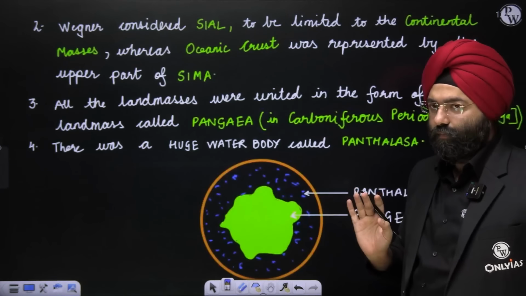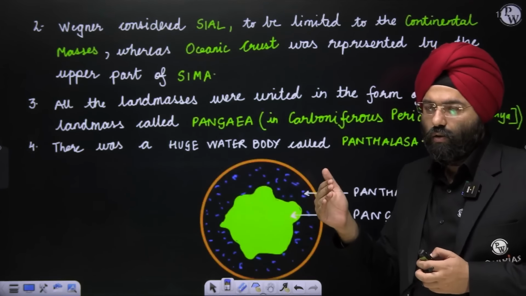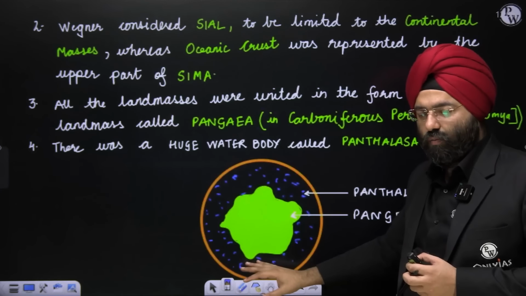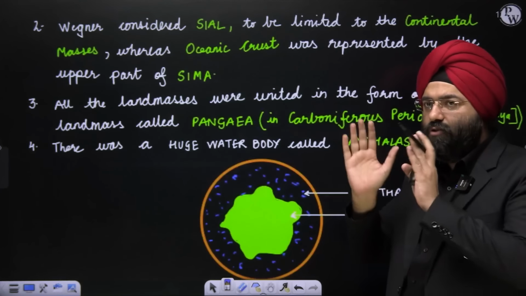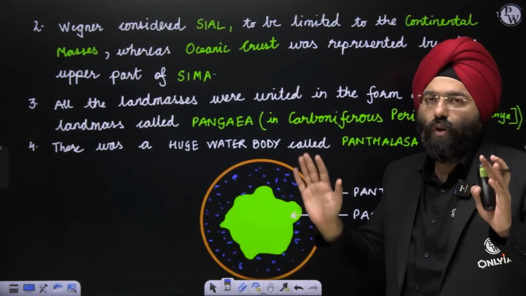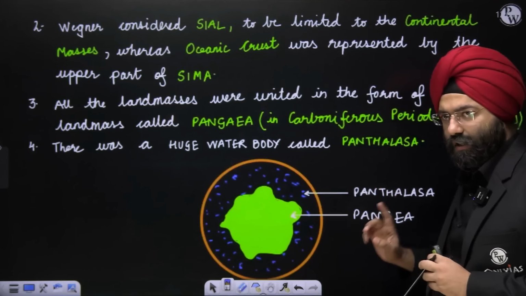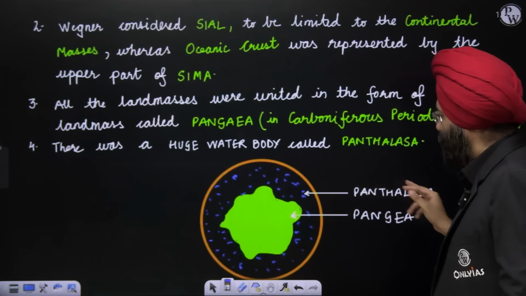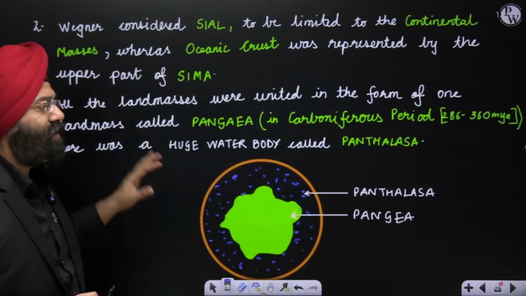Now, please see. In contradiction to the view of Taylor, who mentioned Laurentia on the top, at the North Pole, and Gondwanaland on the South Pole side, moving towards the equator and westward, Wegener says that there is one landmass. All other parts of the earth are completely covered with water. This landmass is known as Pangaea, and the complete large water body, the one ocean, is known as Panthalassa.